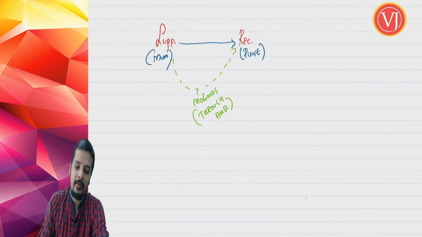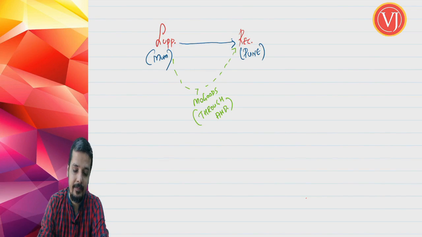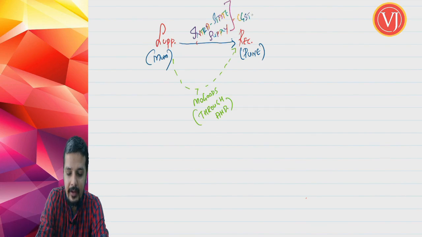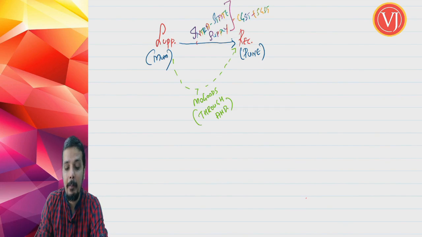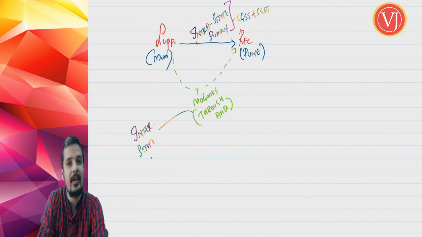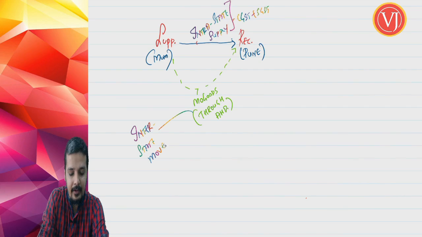Friends, if I were to tell the answer here, the supply is intrastate supply. Therefore, the tax will be CGST plus SGST, correct? But the movement is interstate movement, because the rules are different for interstate and intrastate movement.